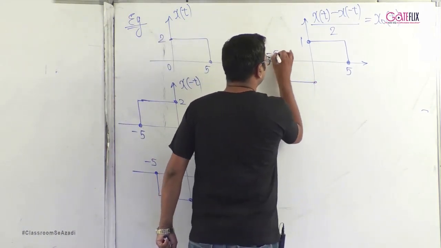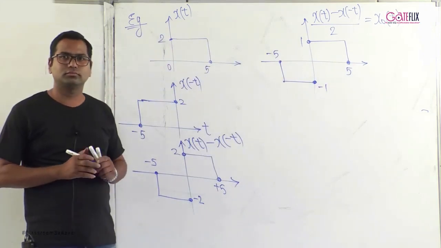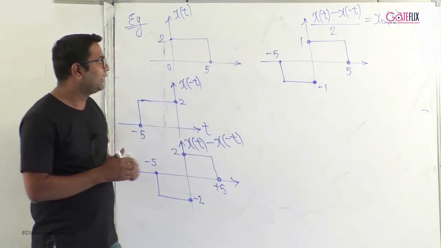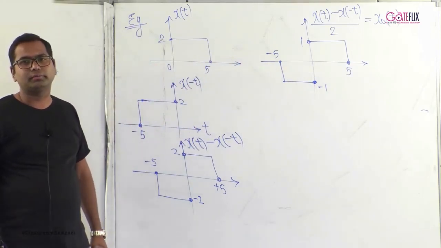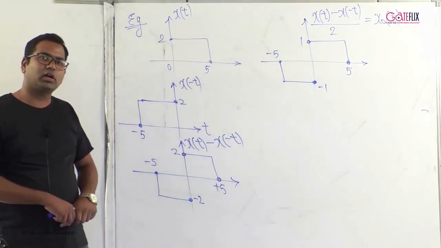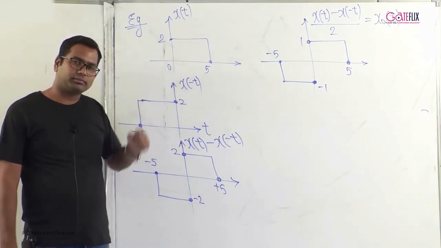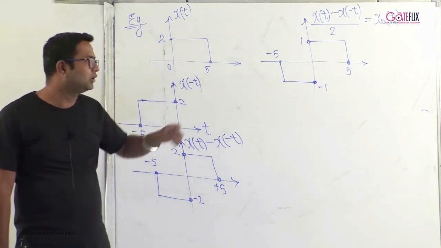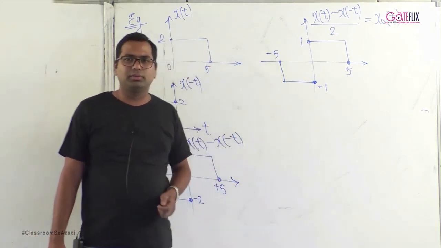Whereas this is minus 5 to minus 1. And this is the odd part of the given signal x of t. So this is how, if you get a signal which is neither even nor odd, you can divide it into two parts, an even part and an odd part, x even of t, x odd of t.